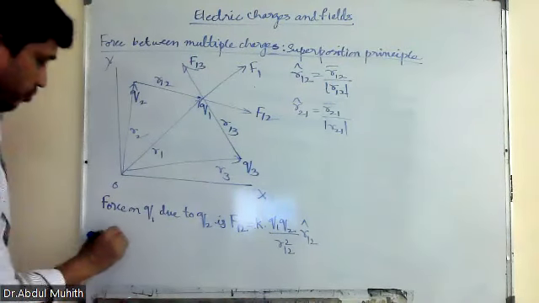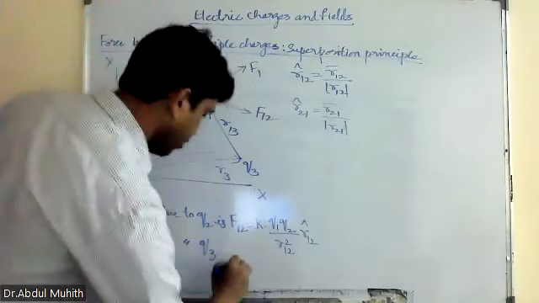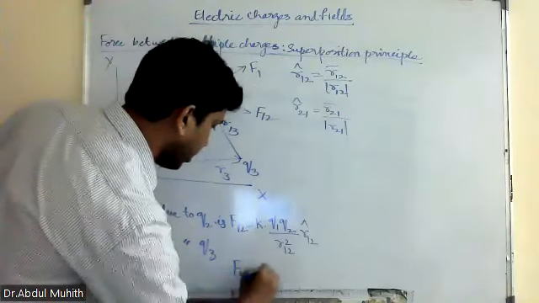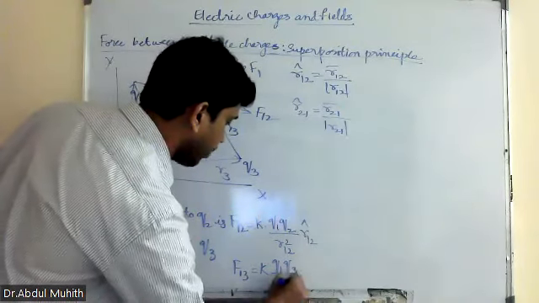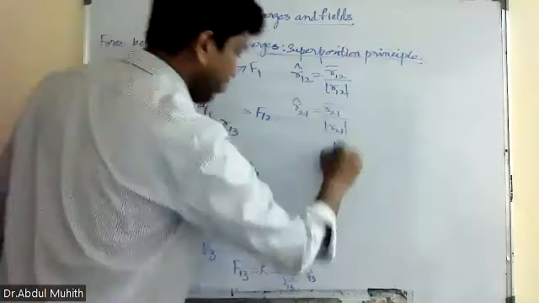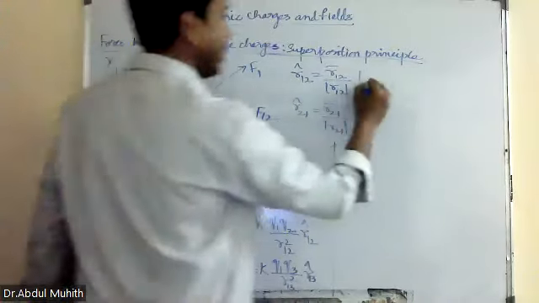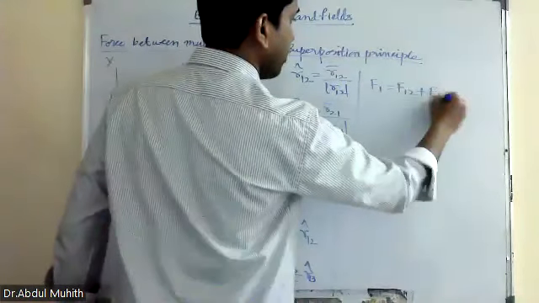Same again, force on Q1 due to Q3 is F13. F13 is equal to k into Q1 Q3 by R13 square into R13 cap. So now I am going to add both of them. F1, the resultant, is F12 plus F13.